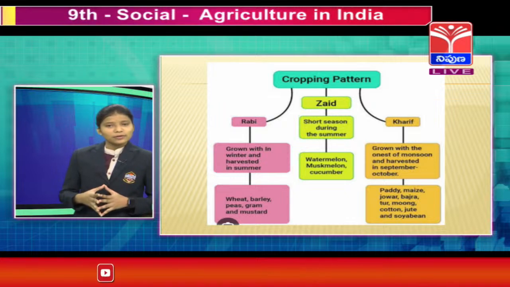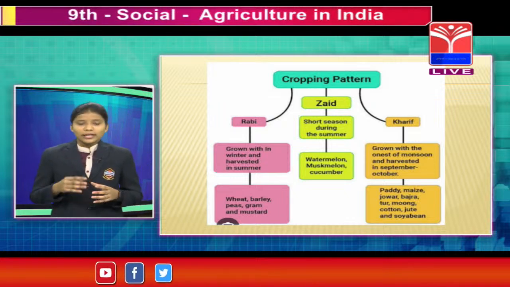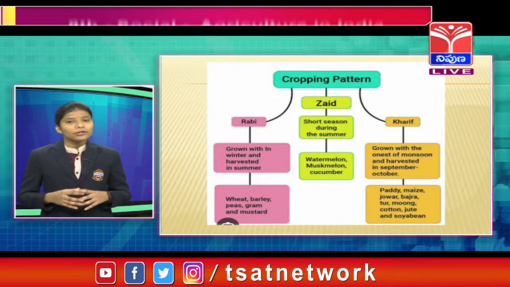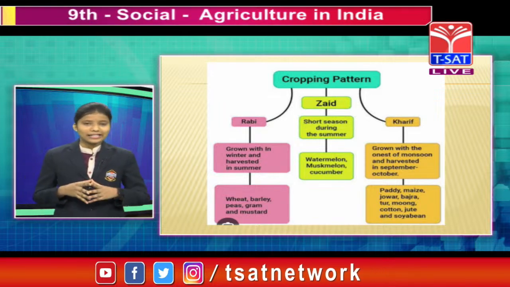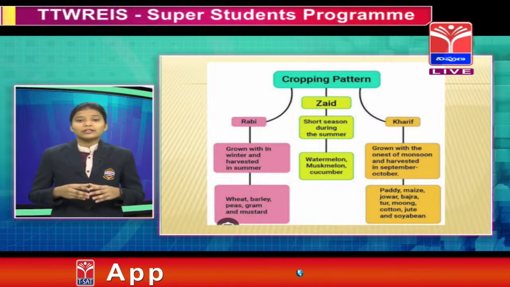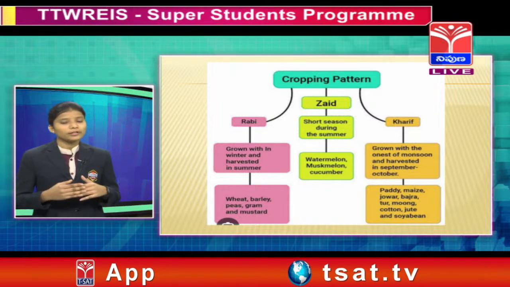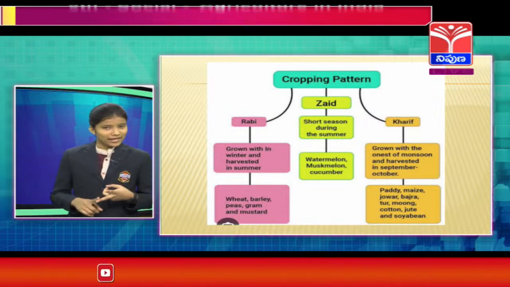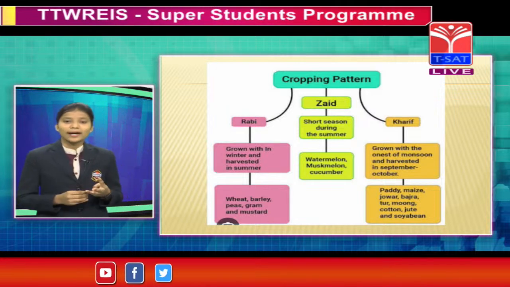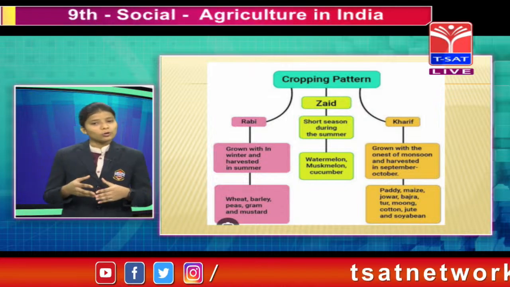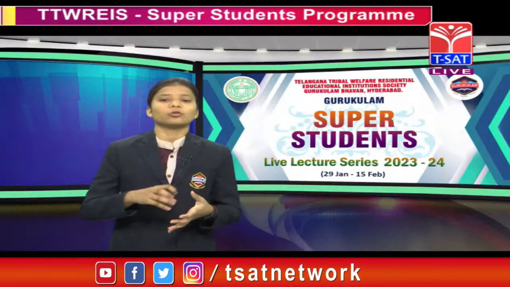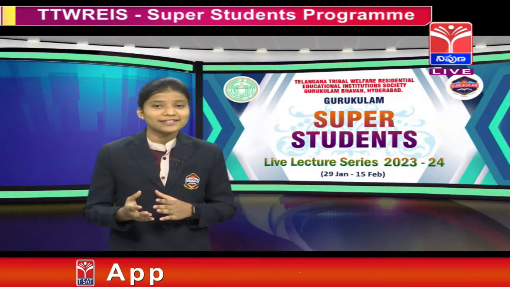Yes, friends, the crops grown in this season are useful in our daily life. They are paddy, maize, jowar, bajra, tur dal, cotton, jute and soya bean. These crops are grown in which season, friends?